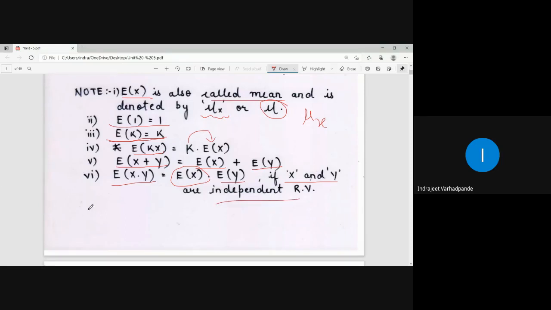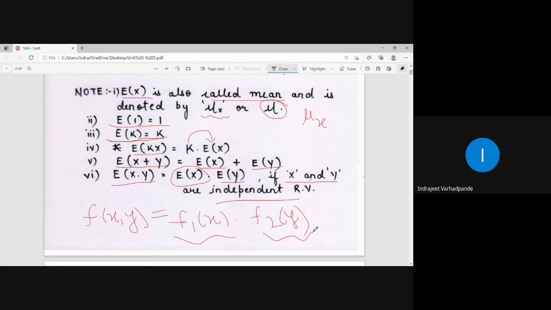If you remember, we say that the random variables x and y are independent if the joint probability function or joint density function f of x, y is a product of the corresponding marginal density functions, small f1 of x and small f2 of y.